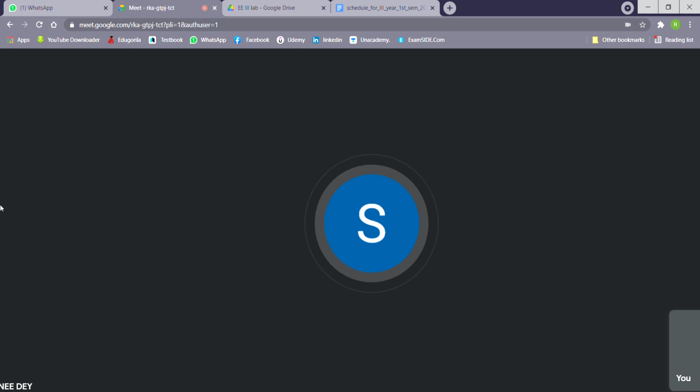So the experiment number, title, objective, circuit diagram. Then you write experimental results. Here it will not be results, but experimental observation. Number 5 will be experimental observation and discussion. Because here there is no graph to draw and no calculation, you write experimental observation and discussion under one heading. Under this, you write whatever I have instructed for run 1, run 2, run 3. This is the main part of the report.